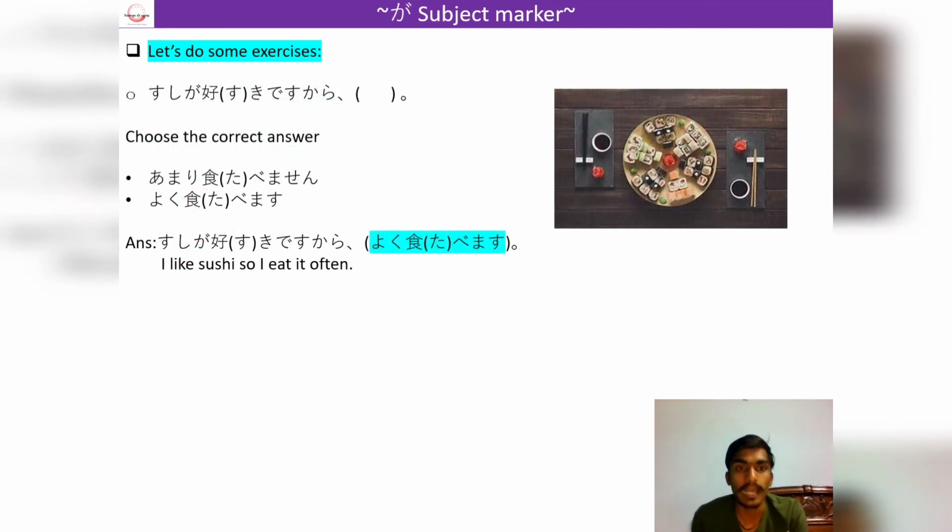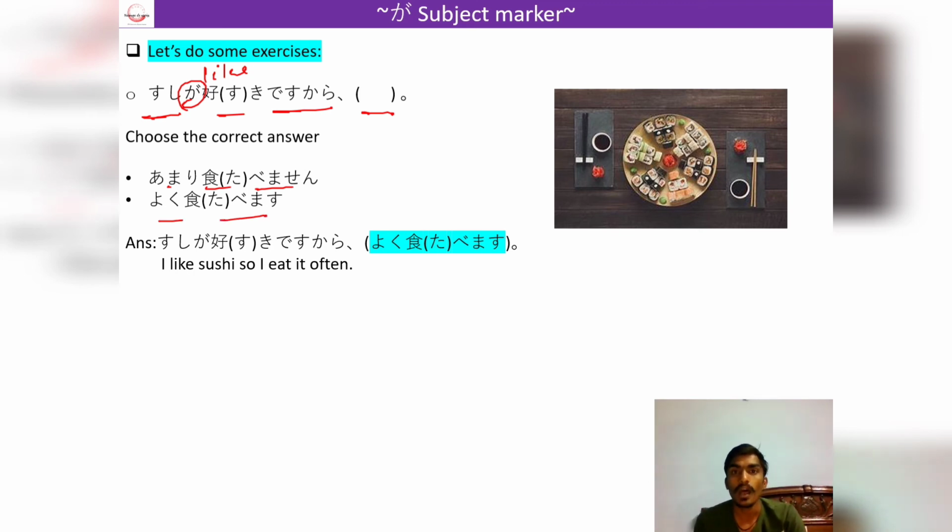Here it is saying sushi ga suki desu kara. Suki is like, sushi is a dish, I like sushi. So here we have used the ga particle because we are talking about the thing which we like. Desu kara, I like sushi, so dash. Amari tabemasen, I don't eat.